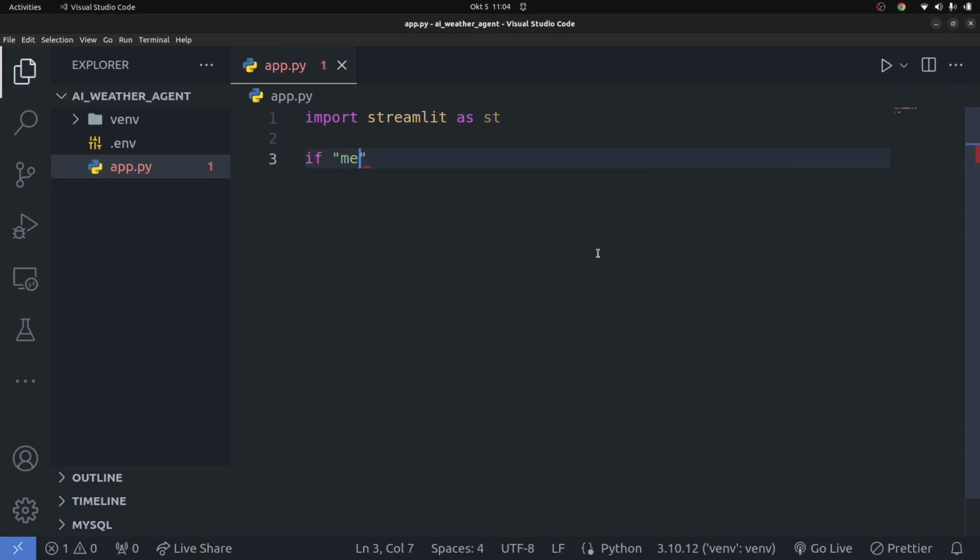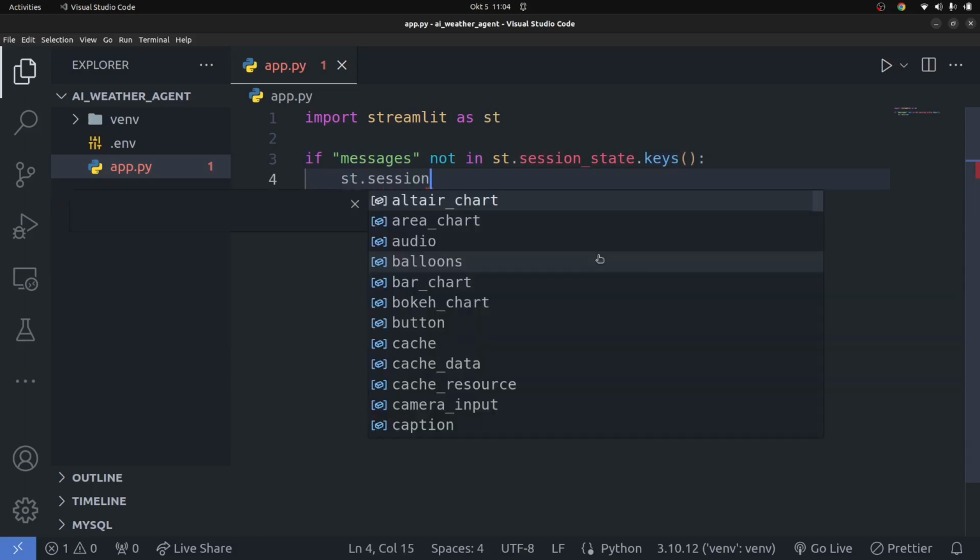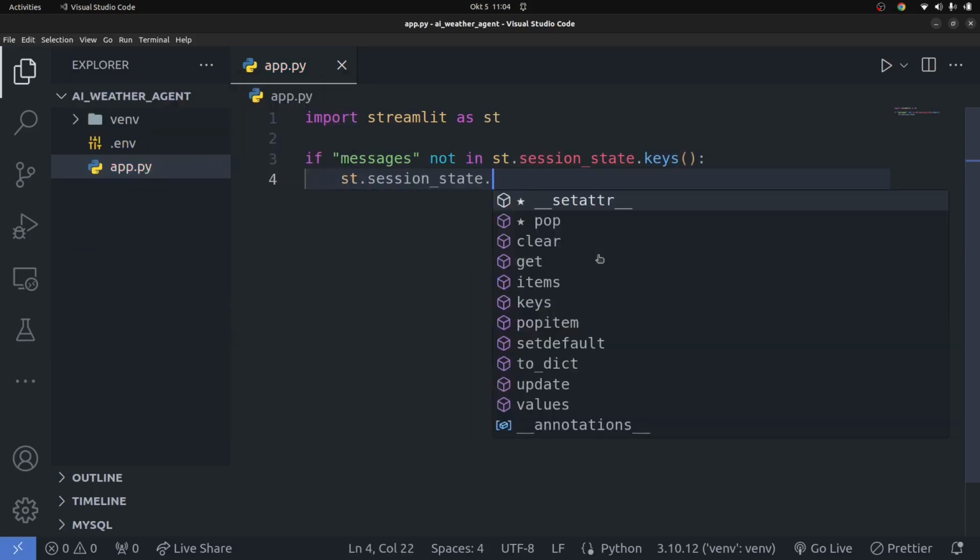Okay, I have created this in a couple of videos already, so I'm not going to waste a lot of time on it. I'm going to go through it very quickly. So I'm going to say if not messages in st.session_state.keys, where you're getting all the keys. You're checking if you have messages inside of the keys. If not, you're going to say st.session_state.messages.